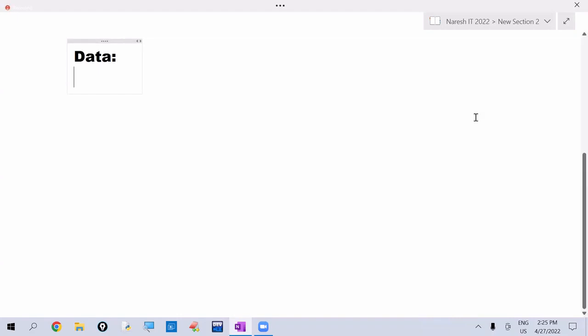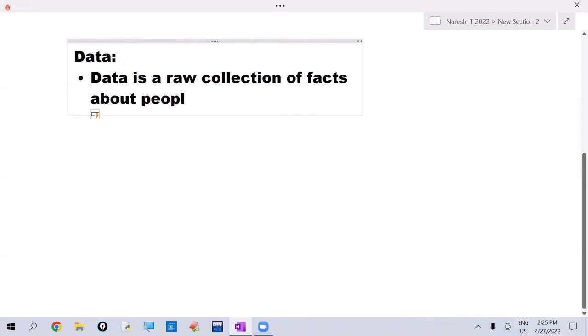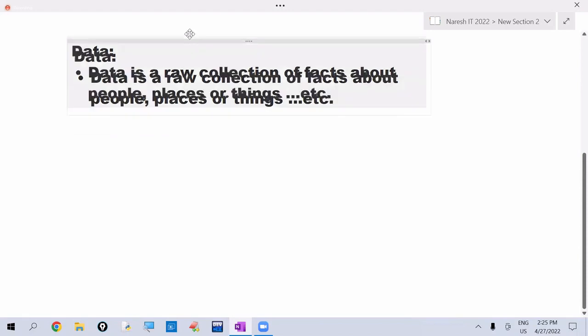Okay, so data means, data is a raw collection of facts about the people, places, or things. You can say data is a raw collection of facts about people or places or things, etc. So raw collection of facts about the people, places, or things we are calling as the data.